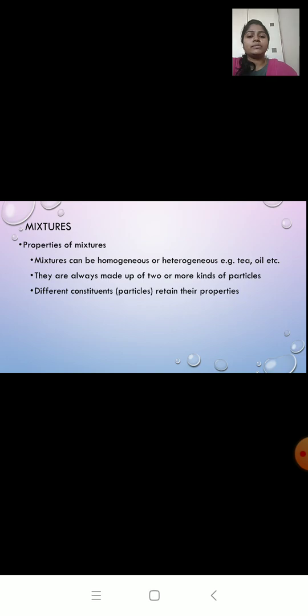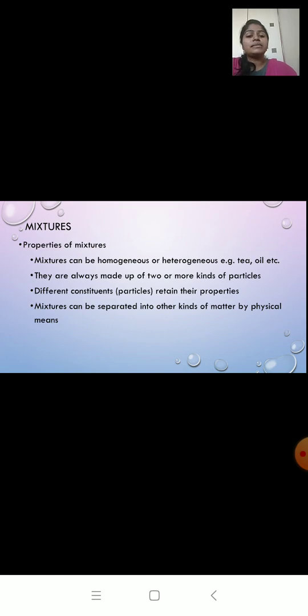Different constituents or particles retain their property. Now what do you mean by this? Now I have oil in water. If I separate oil from water, the oil will still possess its character. That is, it will be sticky. If I separate water, the water will still possess its own properties, its own character. So the different particles will retain their properties. The properties will not change.